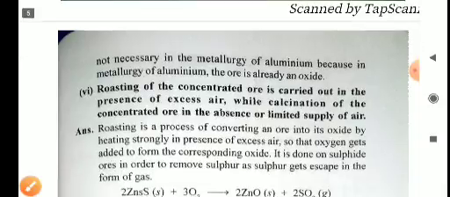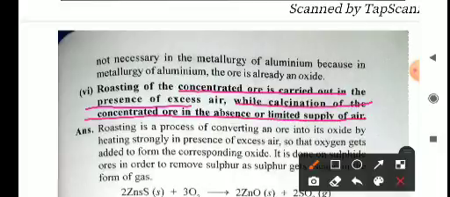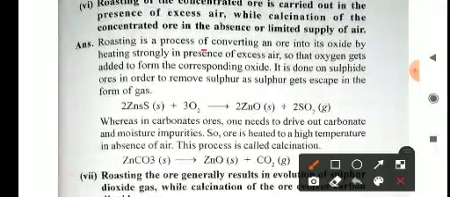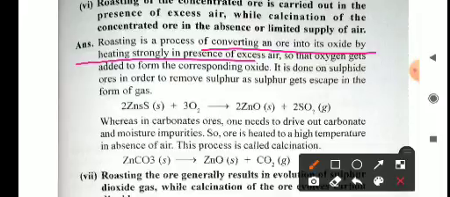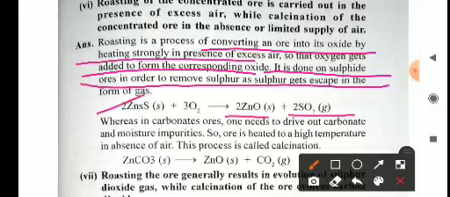Roasting of the concentrated ore is carried out in the presence of excess air, while calcination of the concentrated ore is carried out in a limited supply of air. Roasting is the process of converting ore into its oxide by heating strongly in the presence of excess air, so that oxygen is added to form the corresponding oxide. It is done on sulfide ore in order to remove the sulfur, which escapes in the form of gases. 2ZnS plus 3O2 gives 2ZnO plus 2SO2.